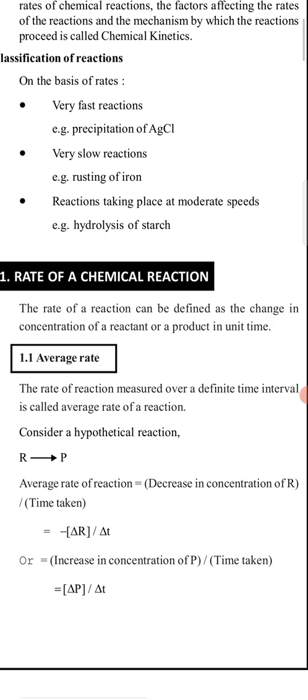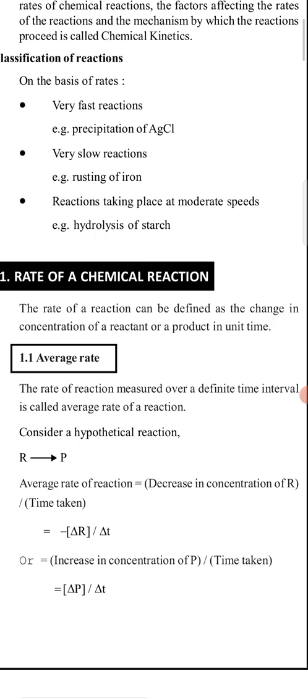Now I am coming to our next topic, the rate of a chemical reaction. The rate of the reaction can be defined as the change in concentration of the reactant or product of the reaction in unit time. So we can write the rate of the reaction as the change of concentration of the reactant per time, or the product produced in unit time. The rate of the reaction measured over a definite time interval is called the average rate of the reaction.